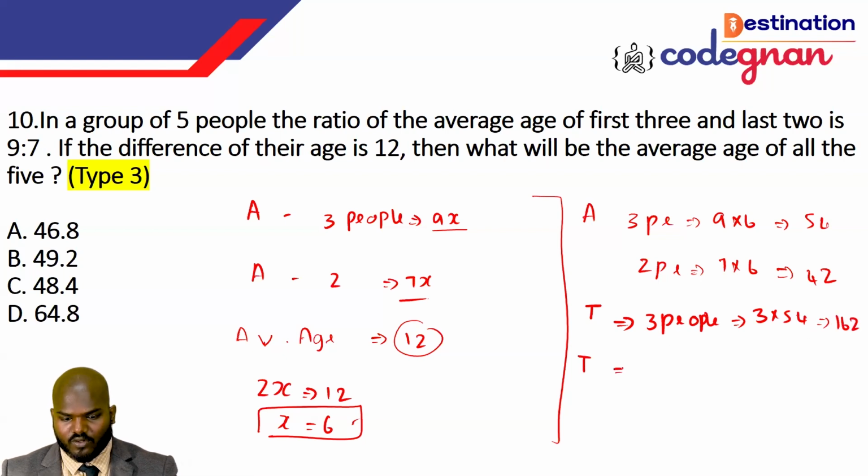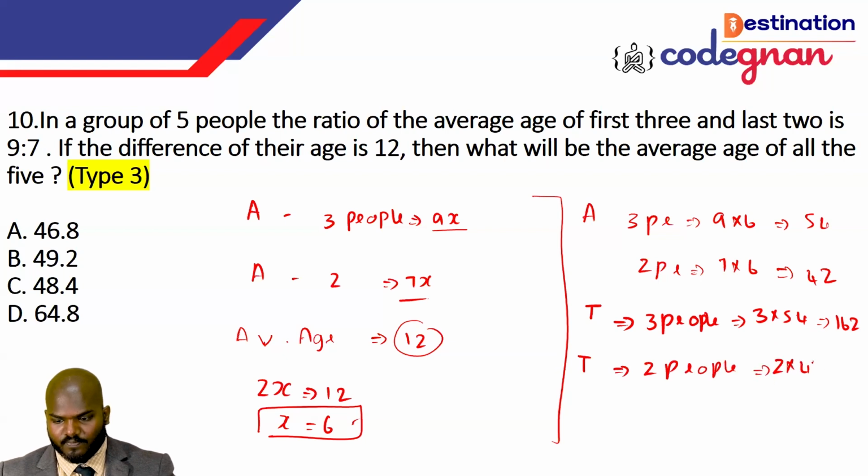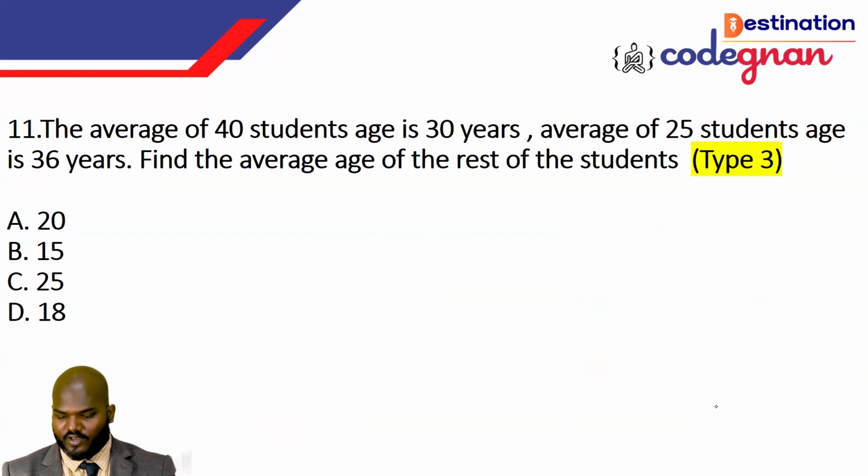Same for the 2 people, 2 times 42 is equal to 84. So the total of 5 people is 162 plus 84, which gives you 246 years. Now the average of 5 people, if you divide by 5, gives you 49.2. Is that looking difficult for you guys?